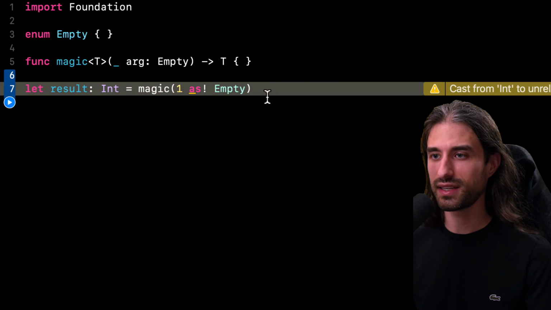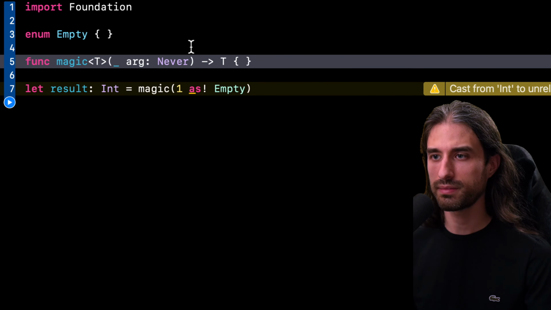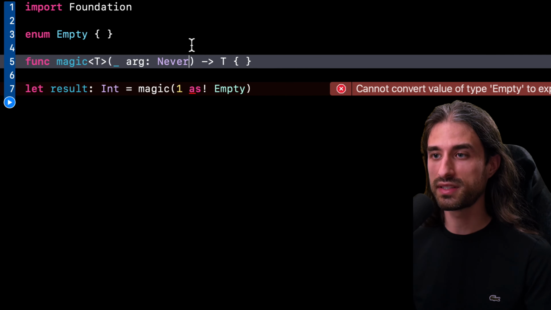And this behavior is actually so useful that Swift comes with a built-in empty enum. It's not called empty, instead it's called Never. If you take a look at how it is implemented, you will see that it is also an empty enum that also comes with conformance to some common protocols in Swift in order to make it even more useful to use.